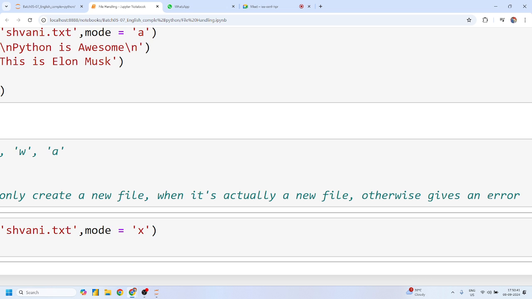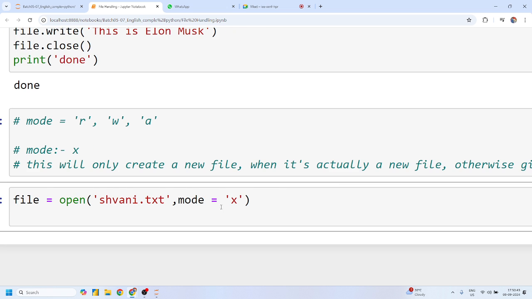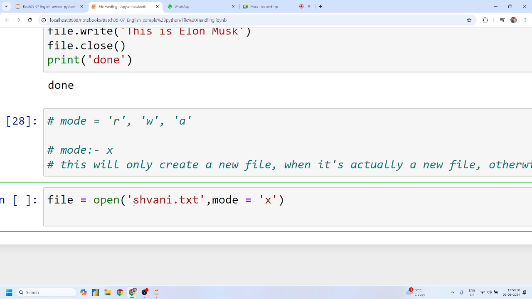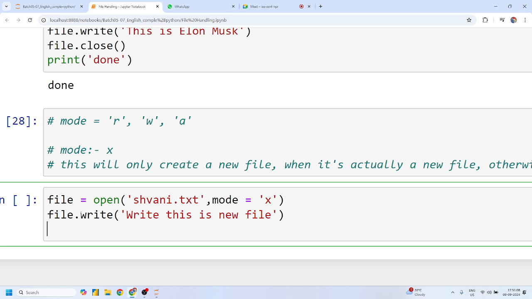And what exactly is that error? File exists error. I have told you in yesterday's class that we have another error as well. So this is a safe mode. If there is any old file or previous file, that file will not be opened. Suppose I am writing something like this, write this in new file.